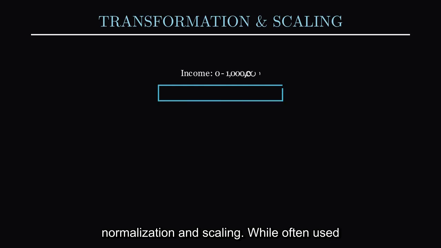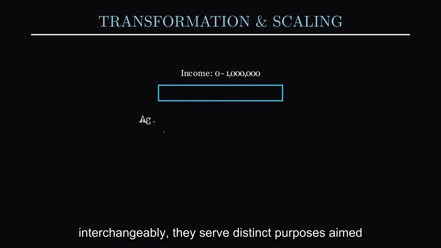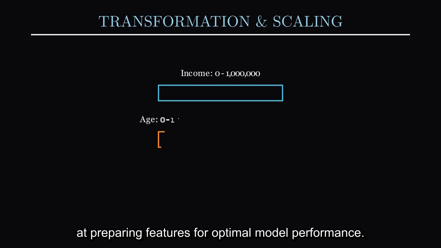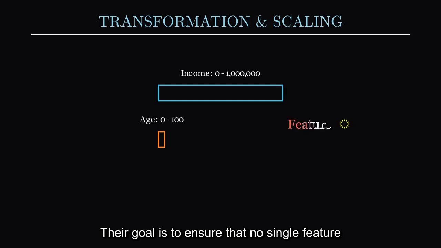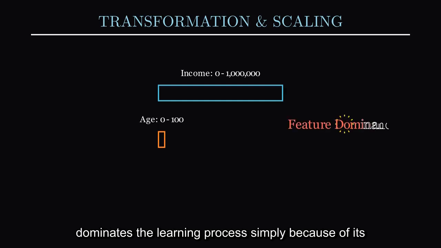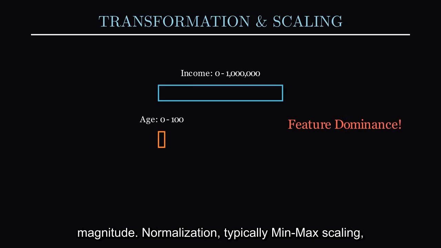Moving beyond cleaning and imputation, we enter the realm of data transformation, specifically normalization and scaling. While often used interchangeably, they serve distinct purposes aimed at preparing features for optimal model performance. Their goal is to ensure that no single feature dominates the learning process simply because of its magnitude.